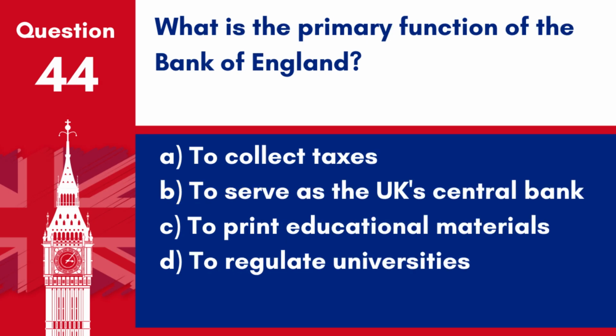Question 44. What is the primary function of the Bank of England? A. To collect taxes. B. To serve as the UK's central bank. C. To print educational materials. D. To regulate universities. Answer: B. To serve as the UK's central bank. The Bank of England acts as the government's bank and the lender of last resort.